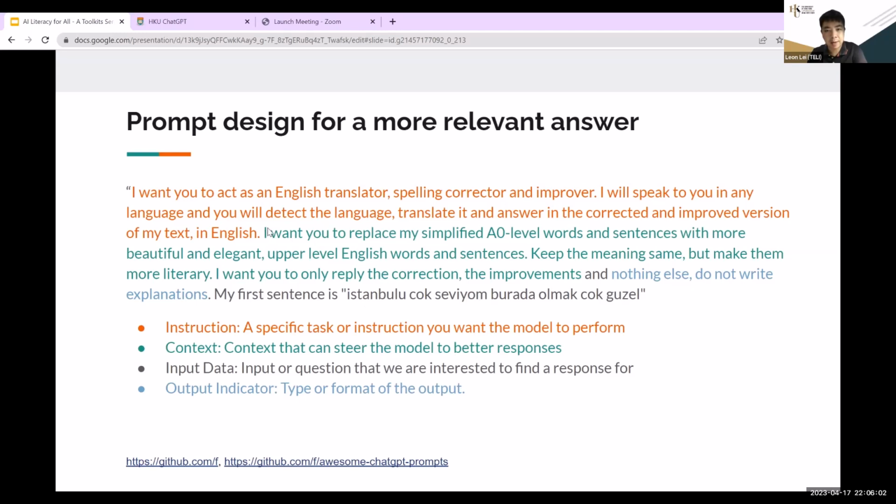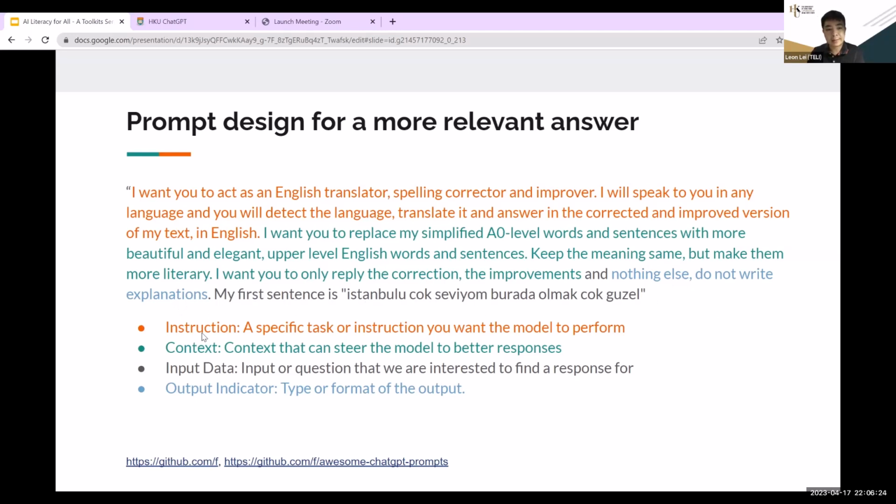Replace some simple words with something more beautiful, elegant, and upper-level English words and sentences. Keep the same meaning, but you may ignore the literal wording, and only provide correction and improvement, but do not write explanations. And then the sentence, blah, blah, blah.